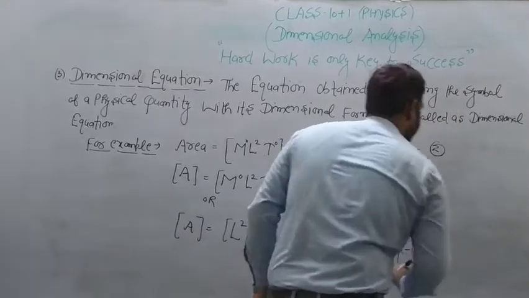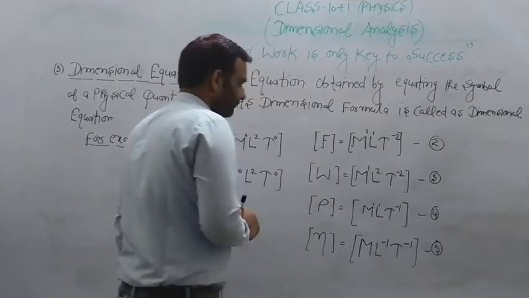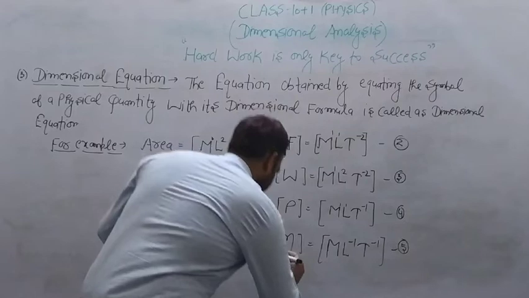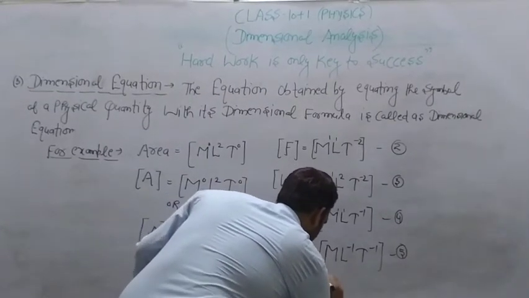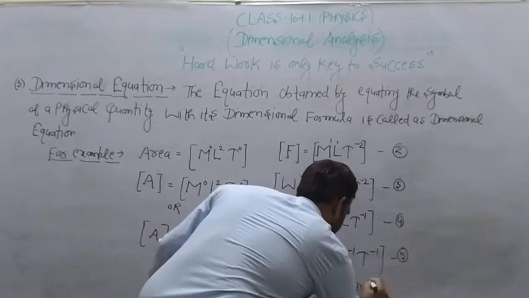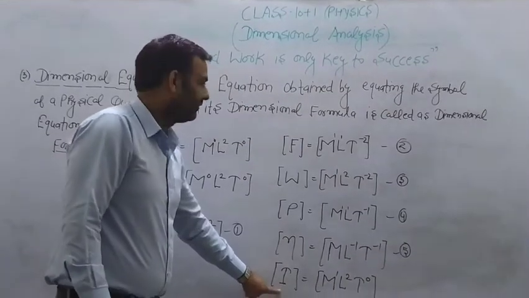Equation number 5. We take another term, moment of inertia I. Next we take the moment of inertia I, M L2 T0. I represents the moment of inertia.